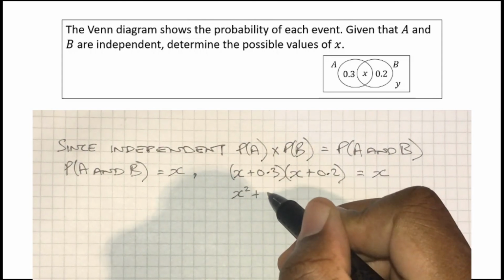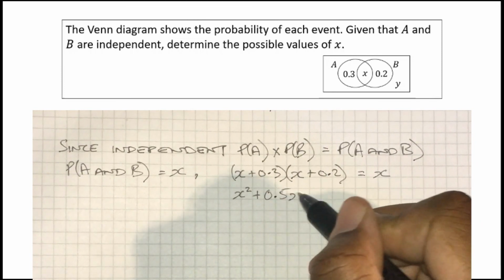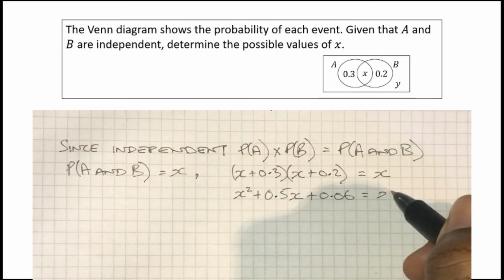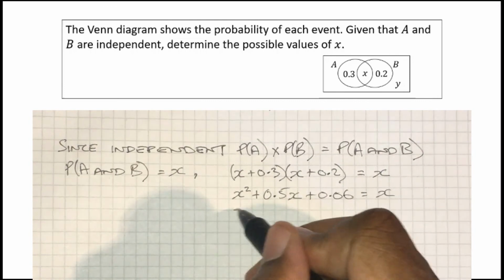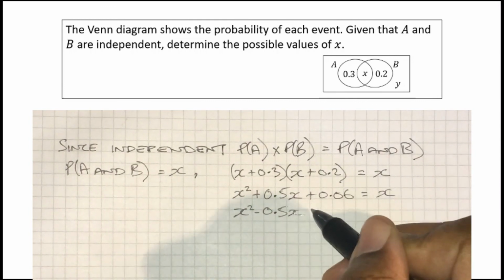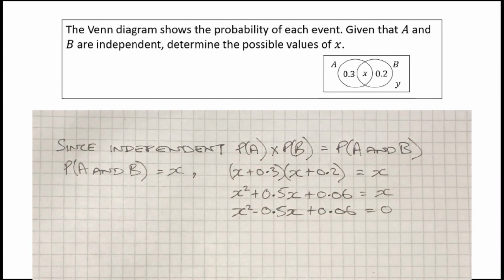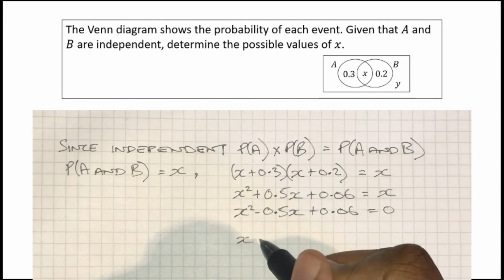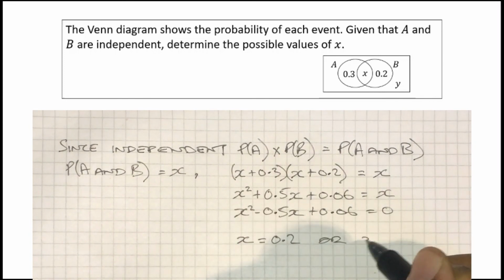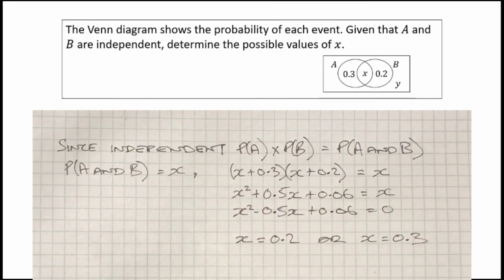I think and hope you can see where we're going. We have a quadratic expression here. Let's expand those brackets. We're going to rearrange to get it into the general form. And from here we should be able to solve by any method you're happy to solve by. X either equals 0.2 or it equals 0.3. And you could go ahead and substitute X into set A and set B, and you could do the multiplication and we would get your specific answer for X.